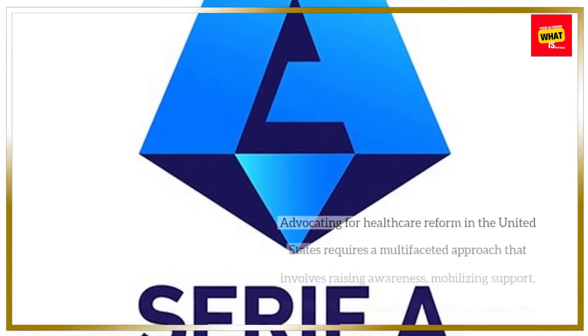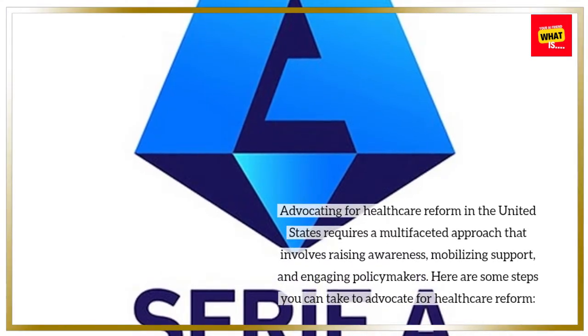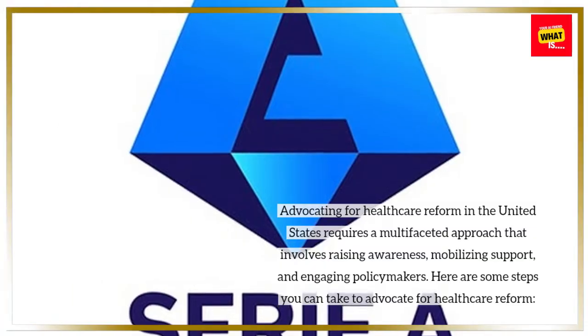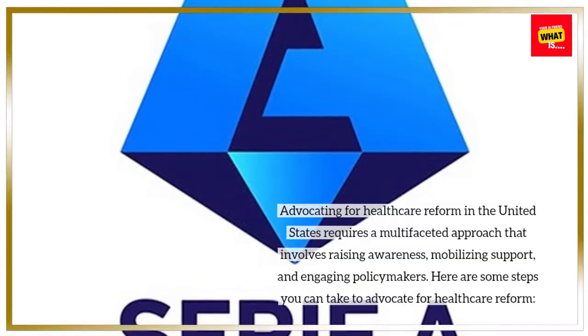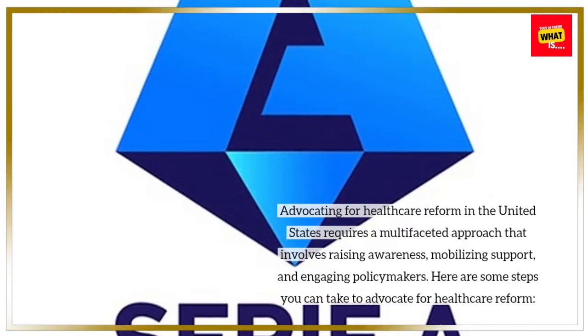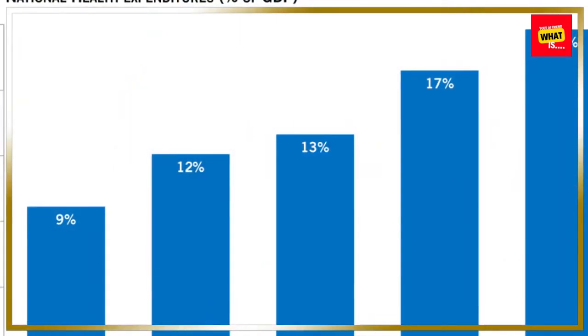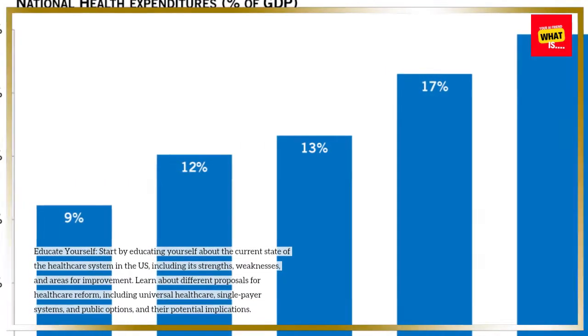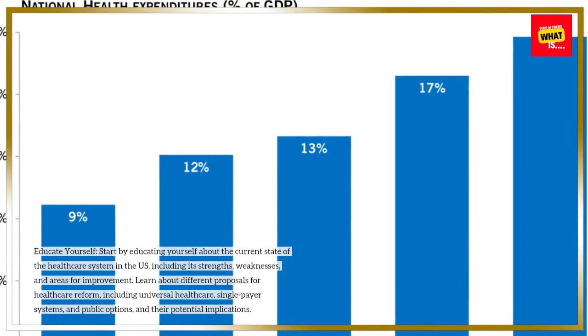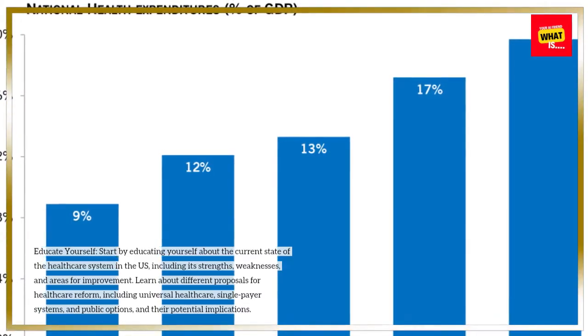Advocating for healthcare reform in the United States requires a multifaceted approach that involves raising awareness, mobilizing support, and engaging policymakers. Here are some steps you can take to advocate for healthcare reform. Educate yourself. Start by educating yourself about the current state of the healthcare system in the U.S., including its strengths, weaknesses, and areas for improvement.